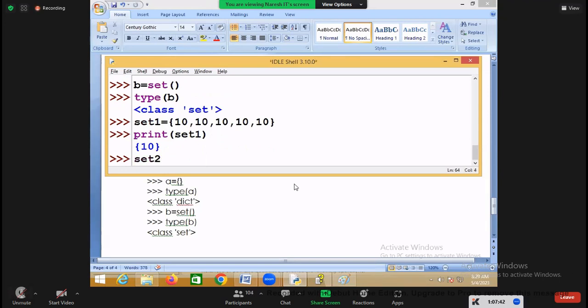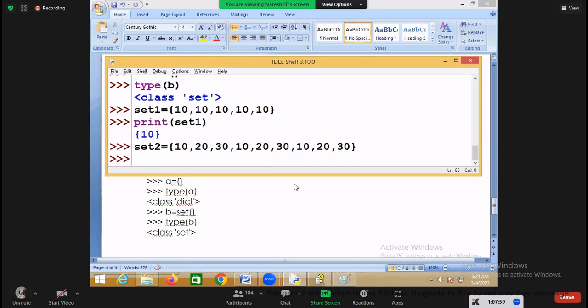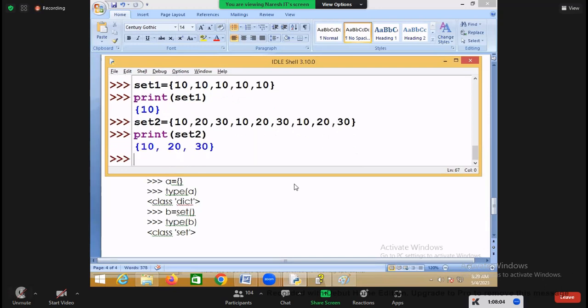If I'm writing a set equal to 10, 20, 10, 20, 30, 10, 20, 30, how many elements will be there? 3 elements, that is 10, 20, and 30, because a set doesn't allow duplicates.